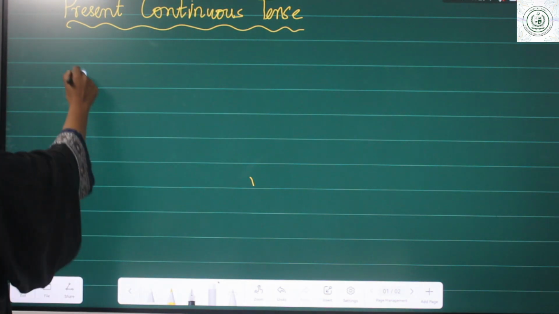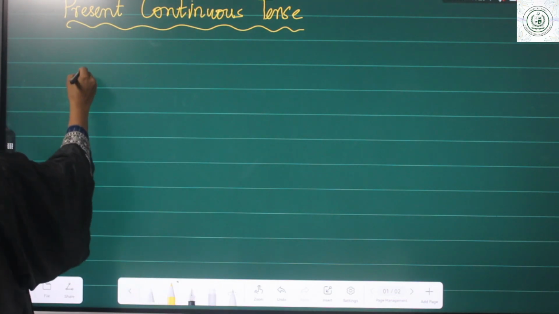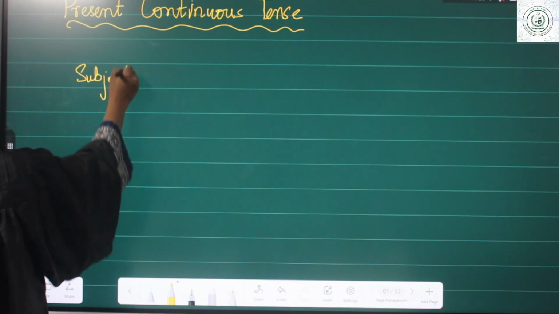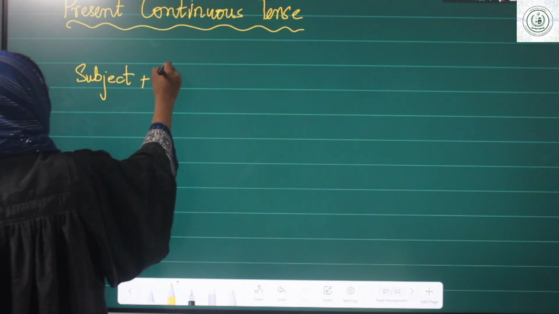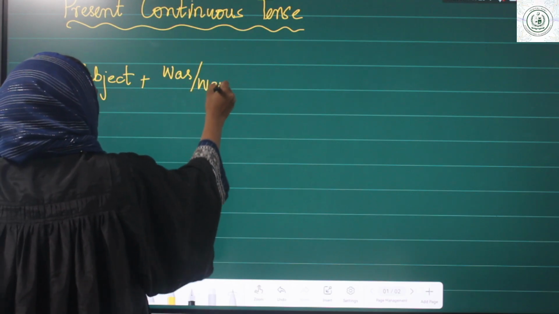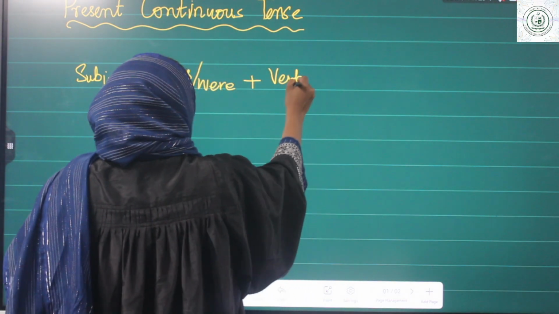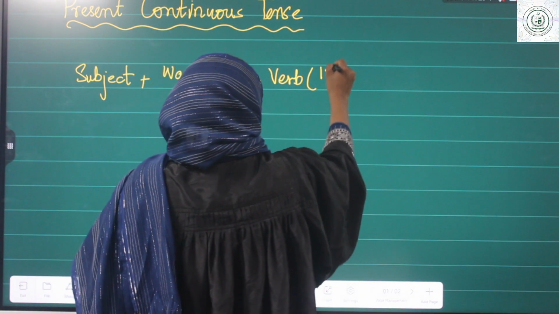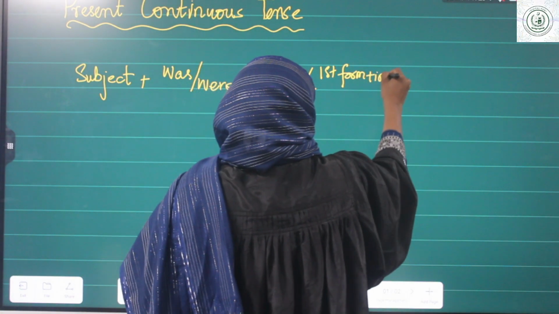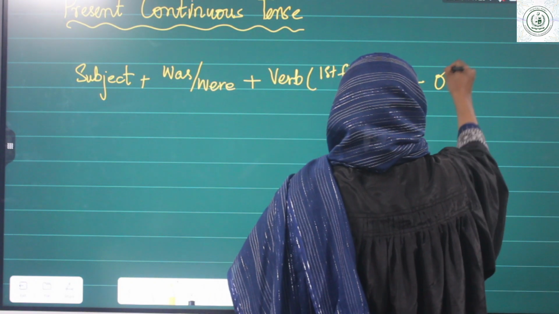Now how are we going to make the structure of past continuous tense? Let's make the structure. Subject plus was, were, past participle form and then object.